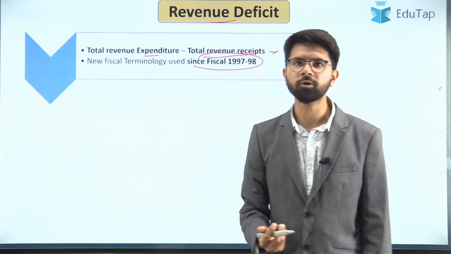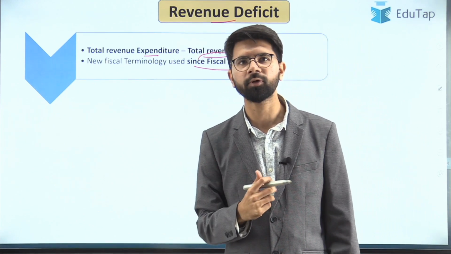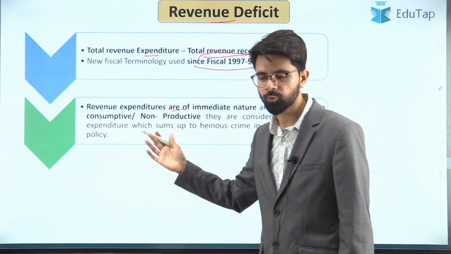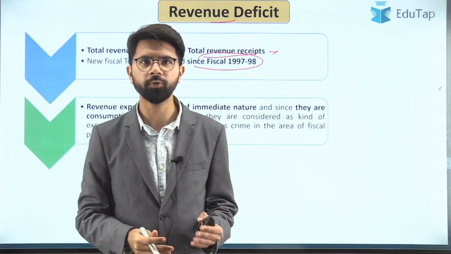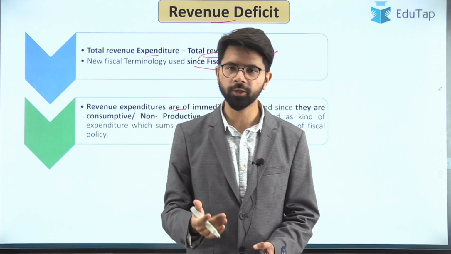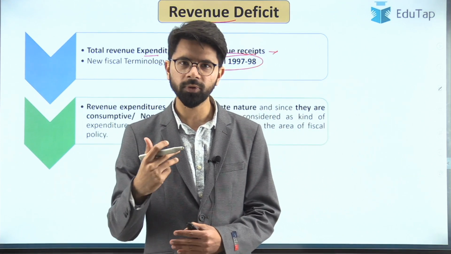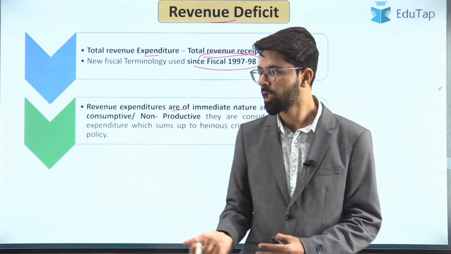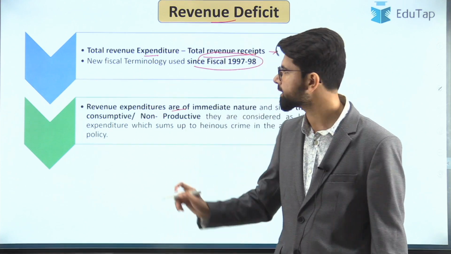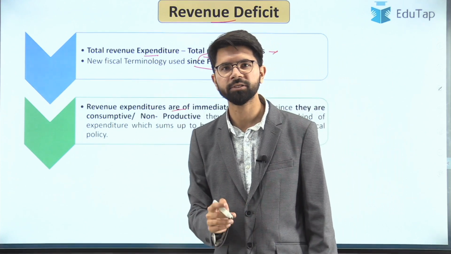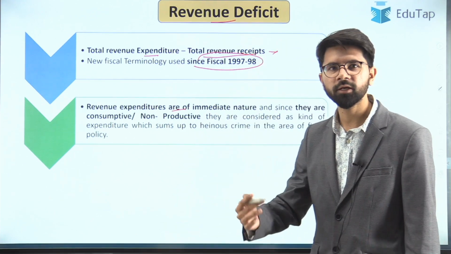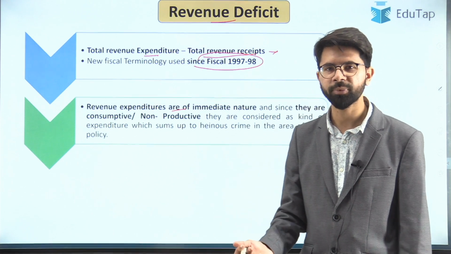Let us look at the impact or the significance if the government is incurring revenue deficit. See, the revenue expenditures are of immediate nature. I think after having gone through the revenue expenditure, you have realized that you cannot do away with the revenue expenditure, such as the salary, pension. Definitely the government will incur those charges or the expenditure. If the government doesn't even earn enough to cover all the expenditure, then that is known as revenue deficit. If the government of the day is facing revenue deficit, then that is a very deadly sign for the government. So there have to be enough revenue generated in order to meet all the revenue expenditure of the government.